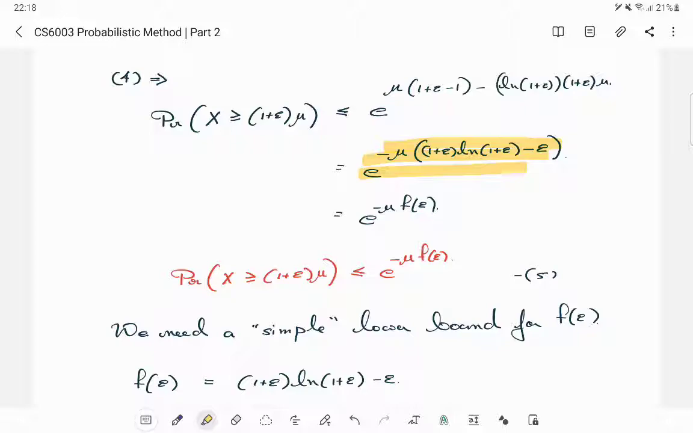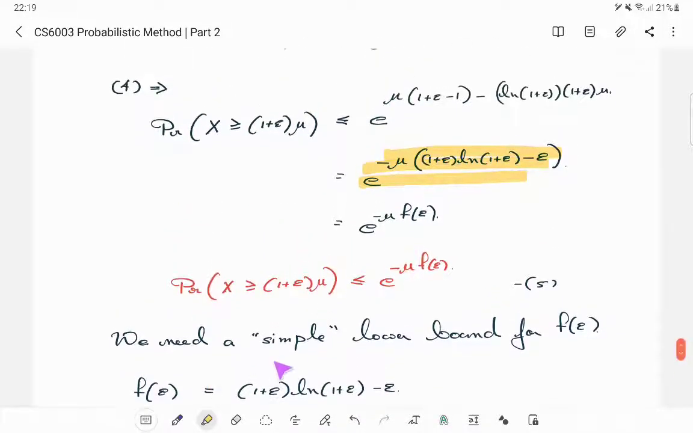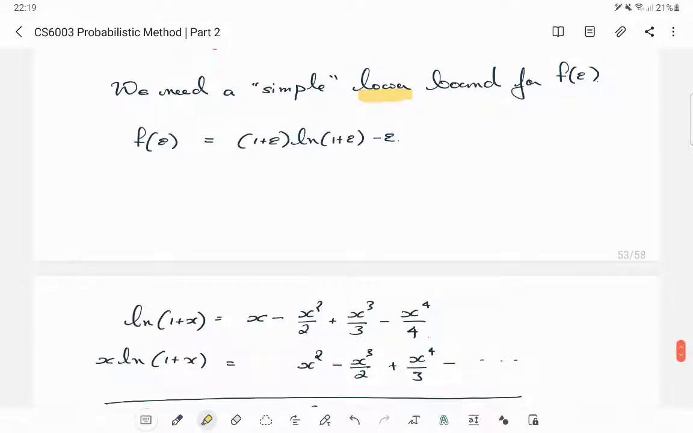So what we need is, let me call this function f of epsilon, this 1 plus epsilon ln of 1 plus epsilon minus epsilon, and then try to find what kind of bound we can get. This is an upper bound, and this is an exponent but with a negative sign. So I am actually looking for a good lower bound for f of epsilon. I need a simple lower bound for f of epsilon.